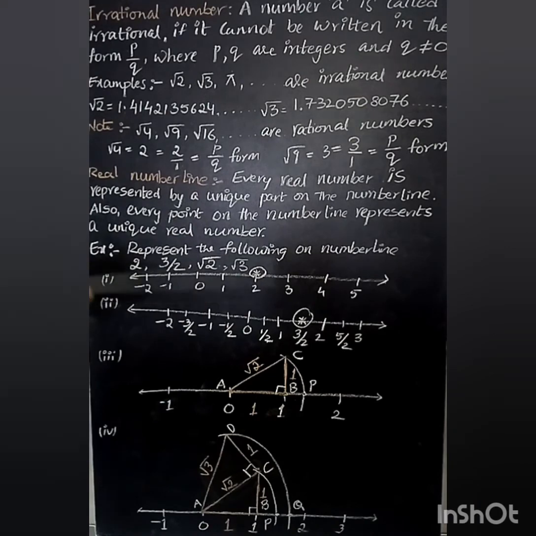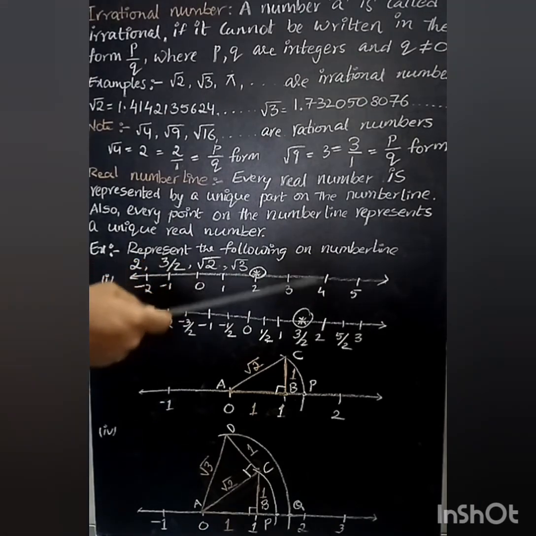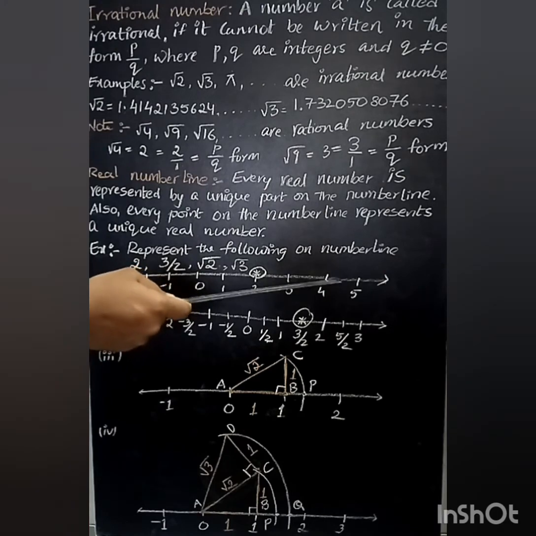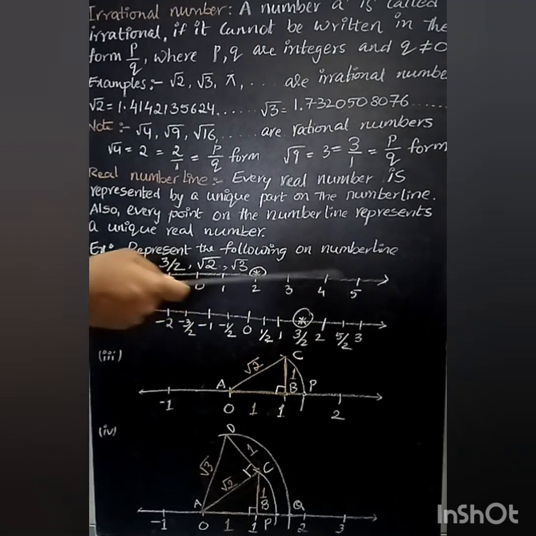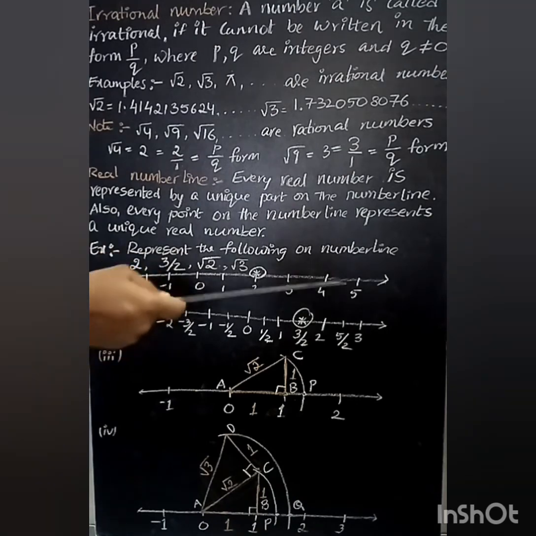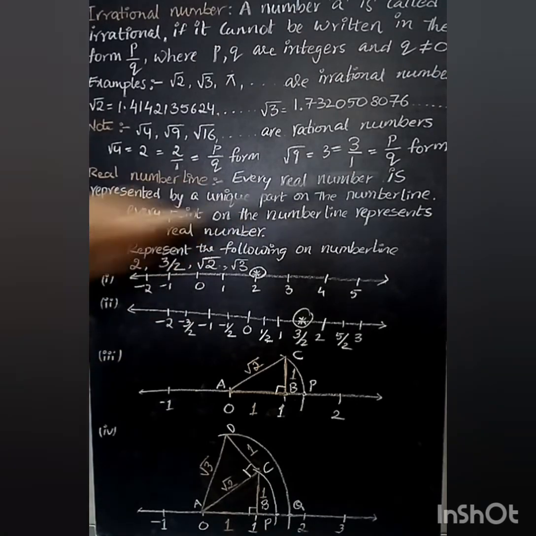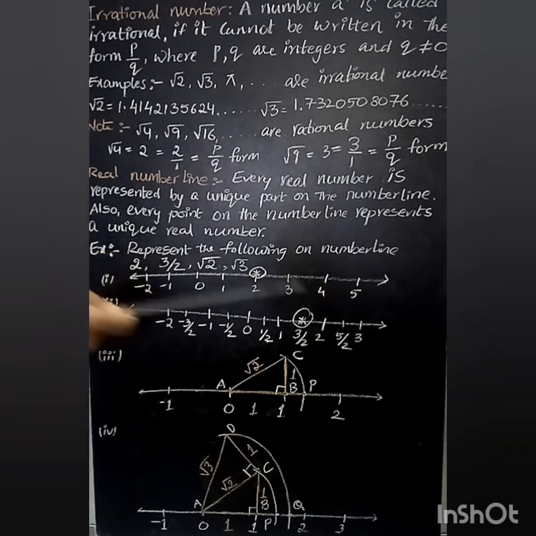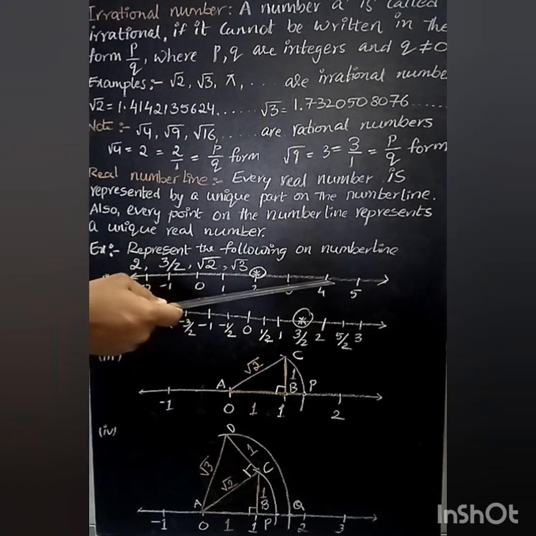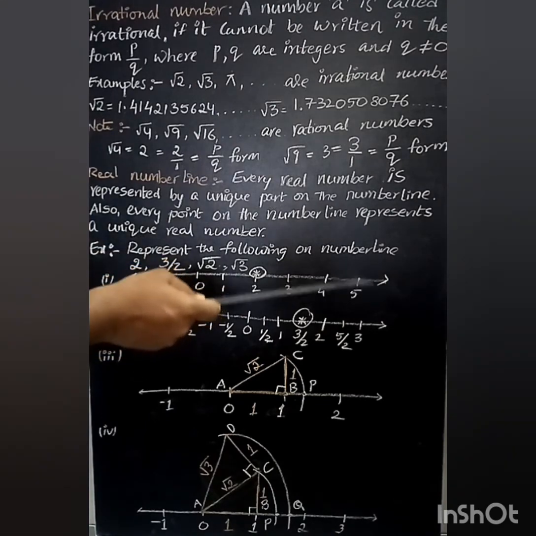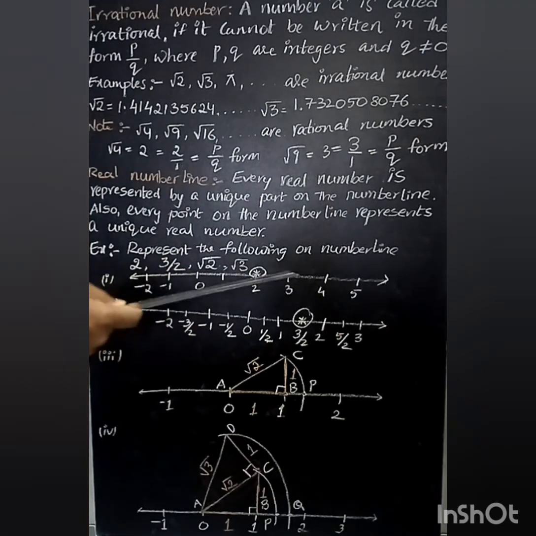When I want to represent the number 4, I should go to the point here. I cannot say this value is 2 or 3 because there is a unique place for 4. Every real number is represented by a unique point. This point is only meant for 4. This point is only meant for 5. This point is only meant for 3.